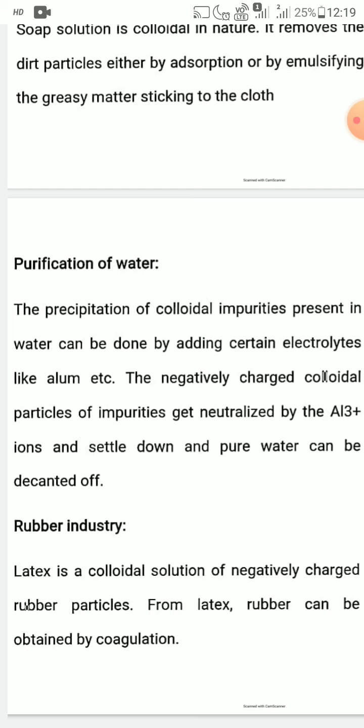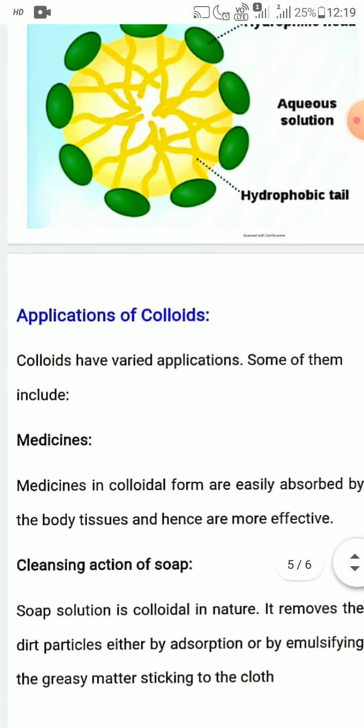And last, the rubber industry. Latex is a colloidal solution of negatively charged rubber particles, and from latex, rubber can be obtained by coagulation. These are some common applications of colloids.